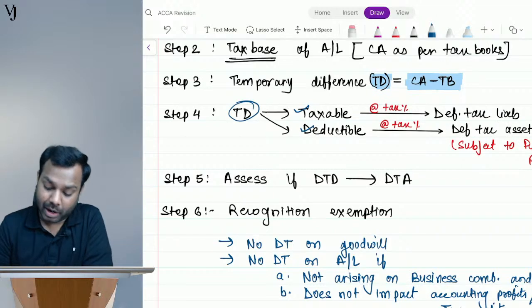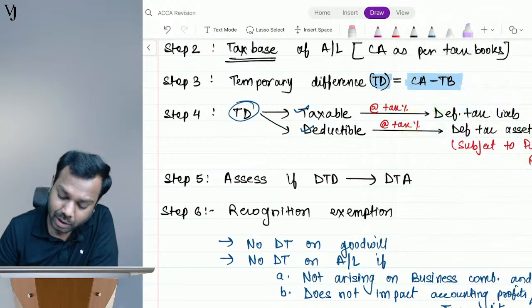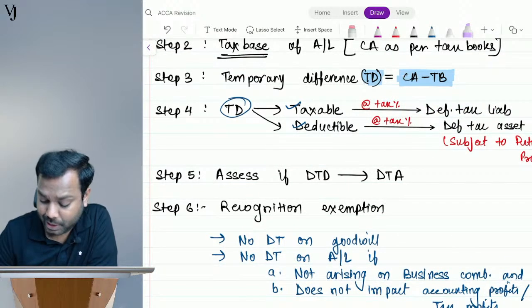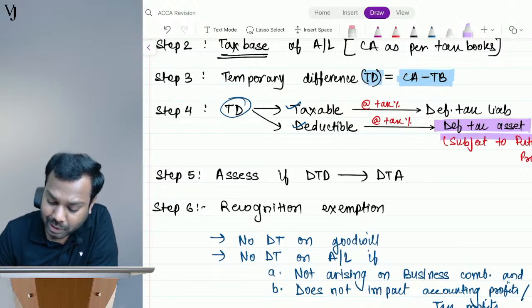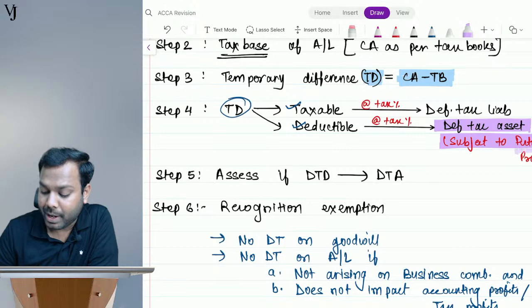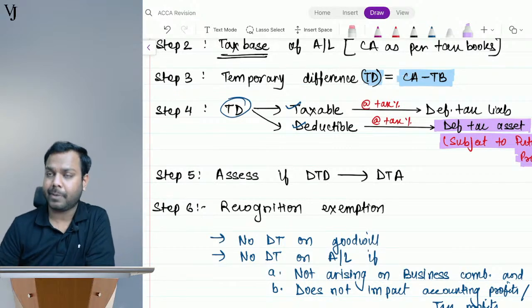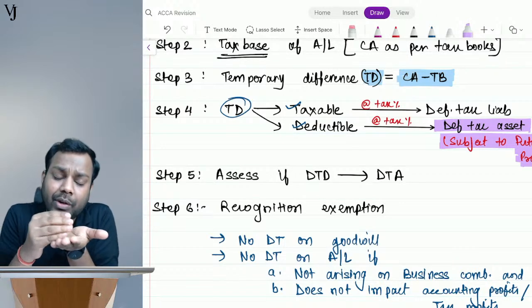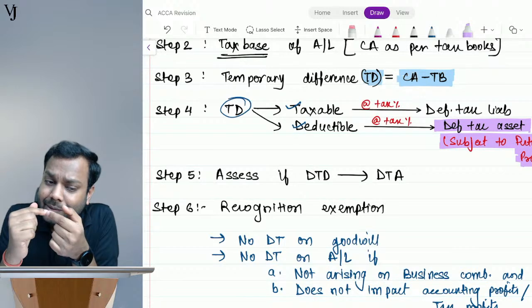Okay, but for deferred tax asset, we have to understand one more thing. All the deductible temporary difference will be recognized as deferred tax asset, provided the prudence condition is met. What is the meaning of prudence? The future profits are there. See guys, understand, if I have a deduction to take in the future, I can take deduction against profits.